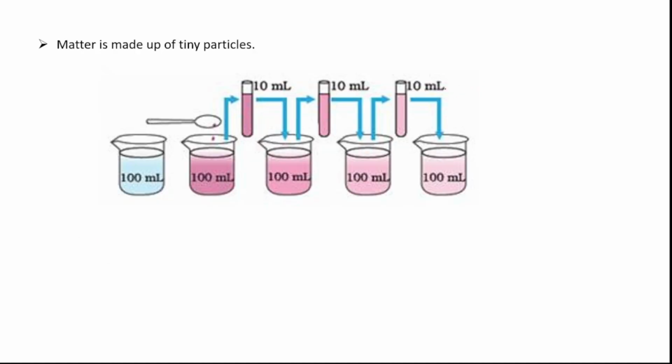Next, matter is made up of tiny particles. For this, we will take 100 ml of water in a beaker. Take 100 ml of water and add potassium permanganate crystals into it. After putting potassium permanganate crystals into this 100 ml of water, the water color is changing to pink, right? Take 10 ml of water from this pink water and pour it into another beaker with 100 ml of water. Then what happens? The water will again change into pink color, but there will be a difference in the color. This one is dark, and this one has a slightly lighter color.